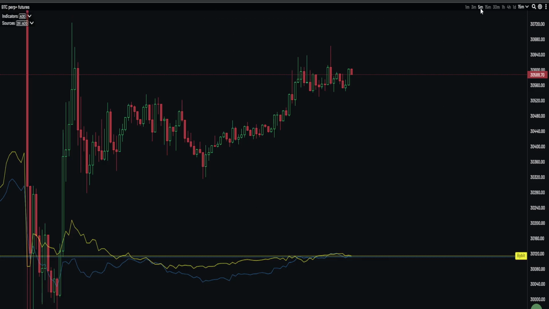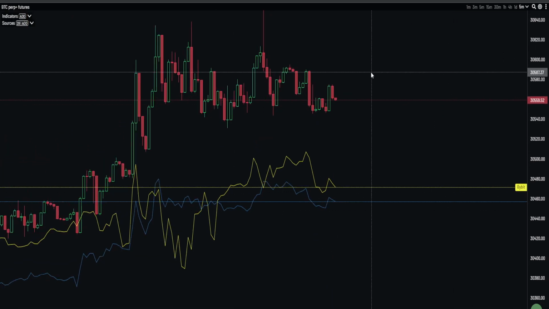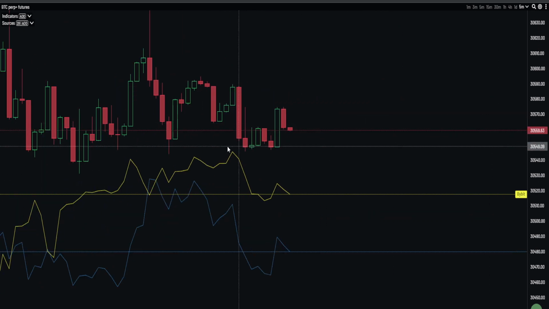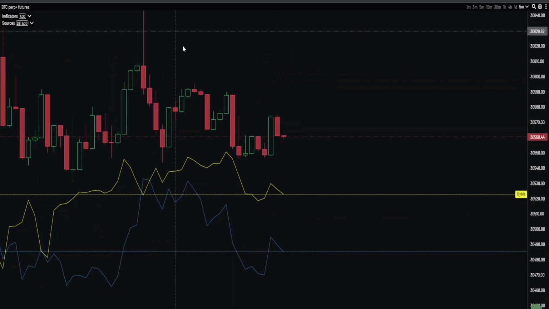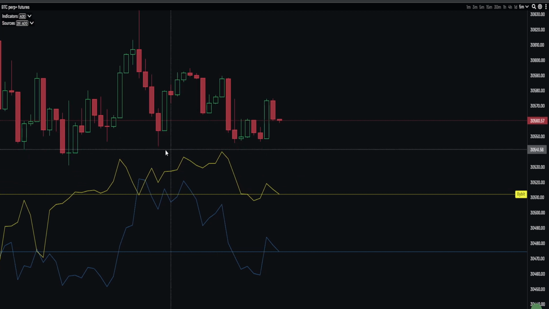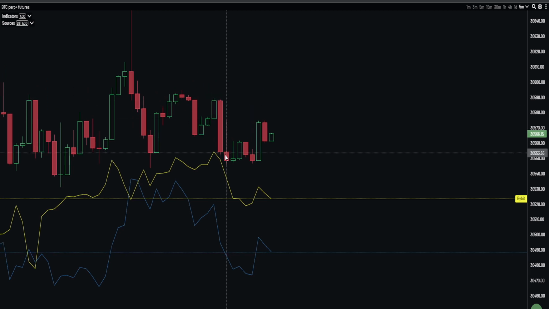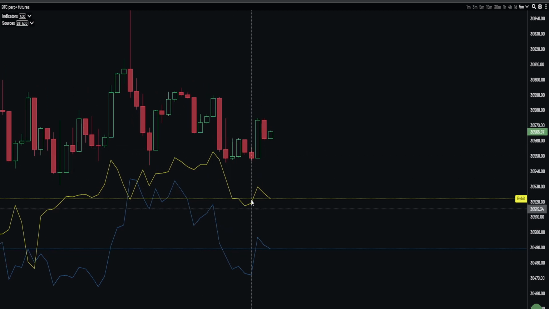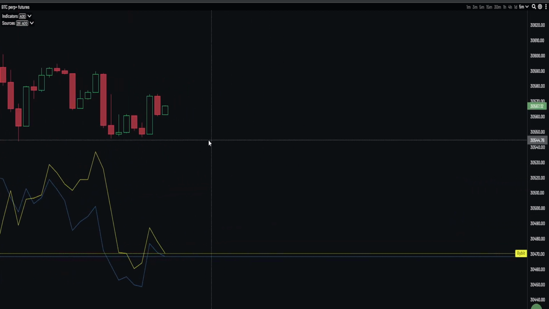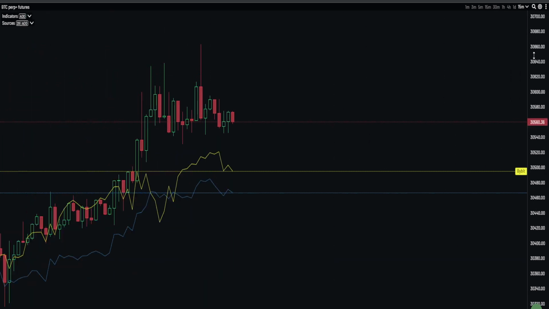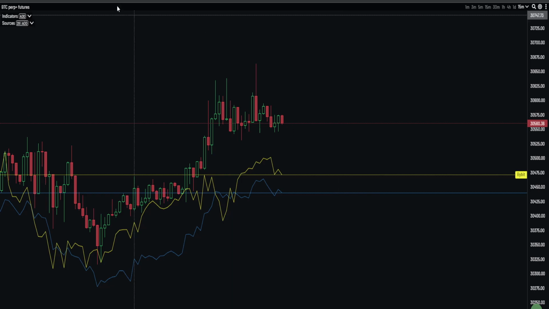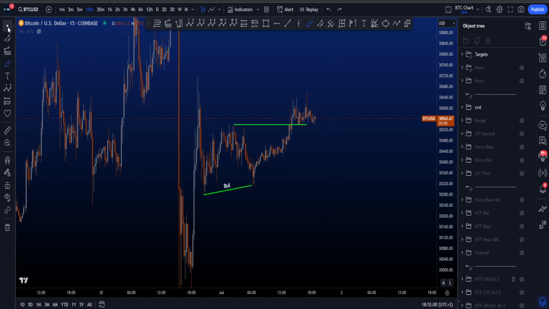If we go to the 5-minute, then what do we see? Do we see any divergences over here? I mean, one can argue, right? Lower high on price, higher high on the CVD on yellow, which is a bit of a bearish CVD where the target then would be this low. But then at the same time, price retraced. The yellow CVD moved to the downside quite impulsively, and now we have bullish divergences. So yeah, that's why on the 5-minute it changes so quickly. I prefer using CVD from the 15-minute and higher.